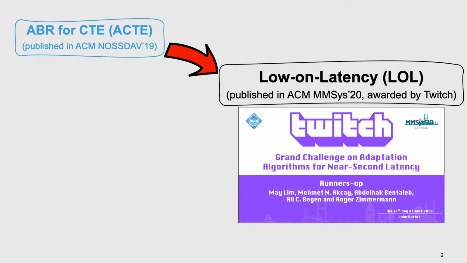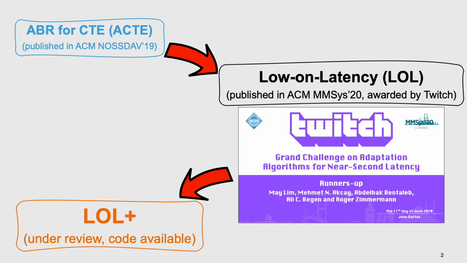A quick overview of the timeline of our work. We started working on an ABR for CTE in early 2019. The solution is known as ACT, and one of the key contributions here is our bandwidth measurement module, designed specifically for the CTE pipelines, since the existing throughput measurement method of dividing the segment size by download time would not work well under CTE scenario. So after that first iteration, we continued to refine the ACT bandwidth measurement module to produce even better results in our subsequent papers, which include LOL and also LOL+.